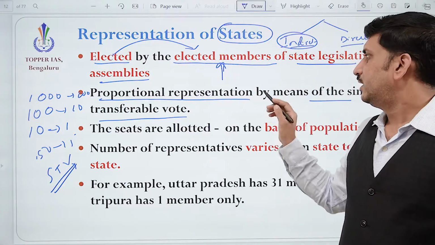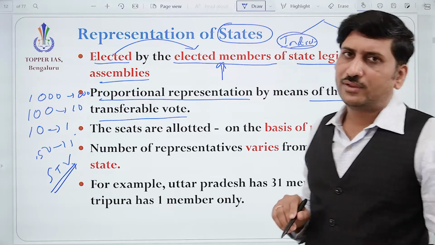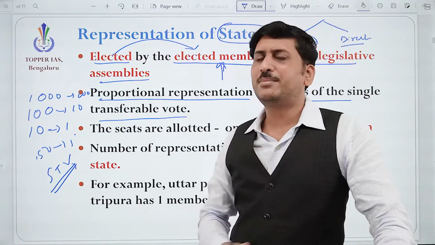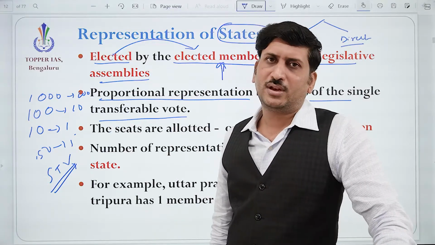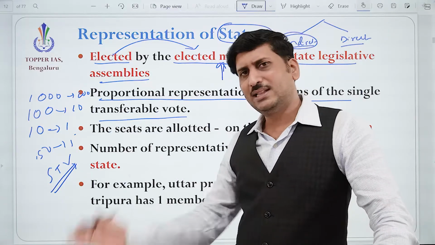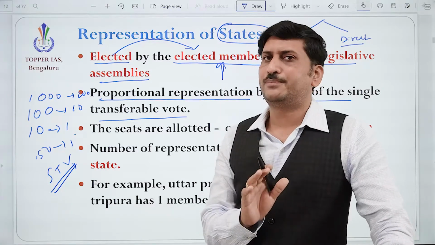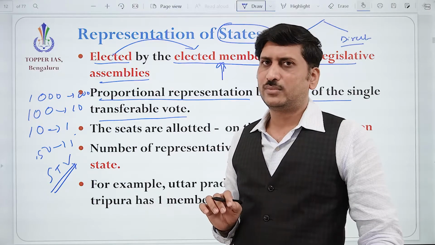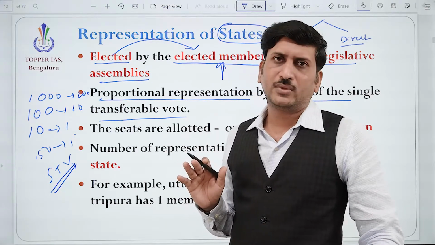This proportional representation system, that is the indirect mode of election, is used in very limited cases. So it's better to remember them, right? One is the election of Rajya Sabha members. Similarly, wherever state legislative councils are there, you all know that not all states have state legislative councils, correct?